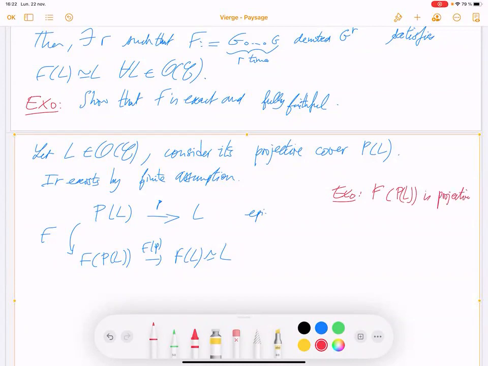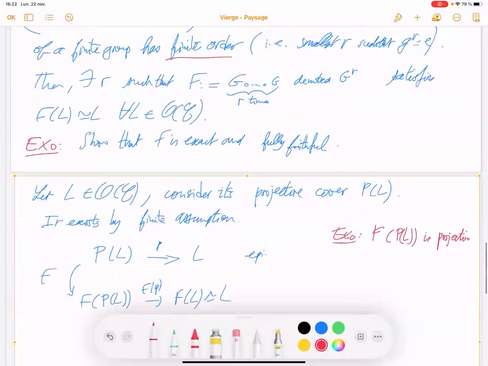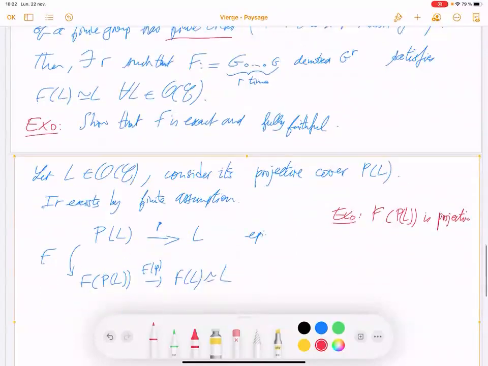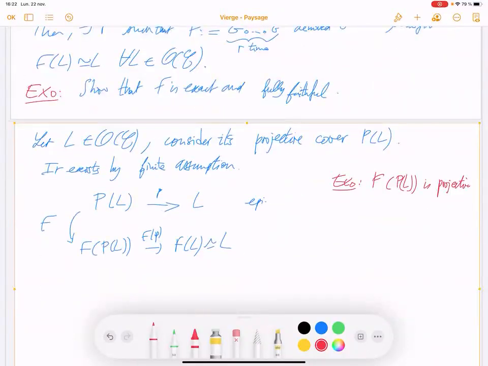If you have a projective object and apply a functor, it's also projective; it should be true in general, but we only need that. So it's projective.